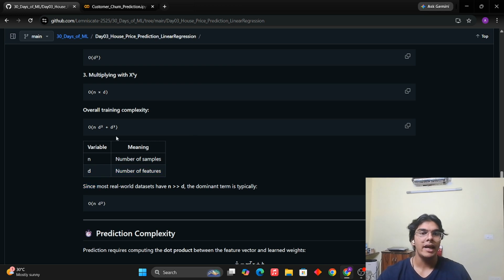So when we do something like n d squared plus d cubed, this d cubed value can usually be ignored because it is a very small value. So we just ignore it, and the dominant term in the problem is nothing but O of n d squared. D is the number of features, n is the number of samples. So this is the time complexity whenever we solve a linear regression problem, and this is how it was achieved. So, you can get an idea.